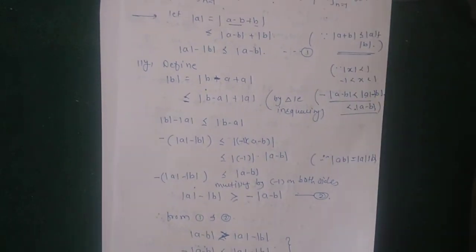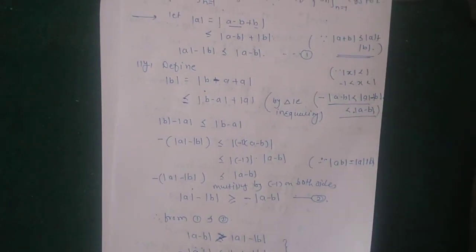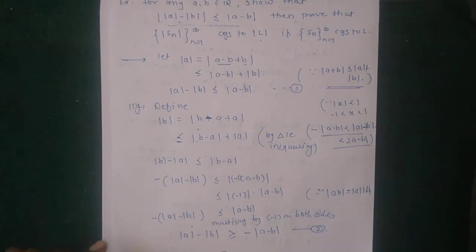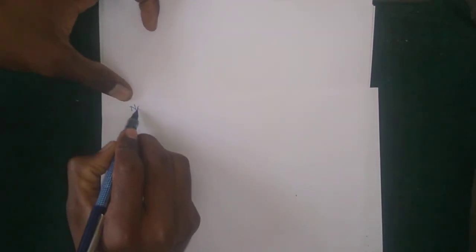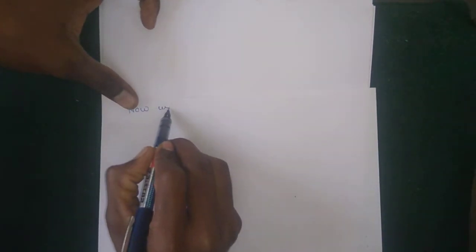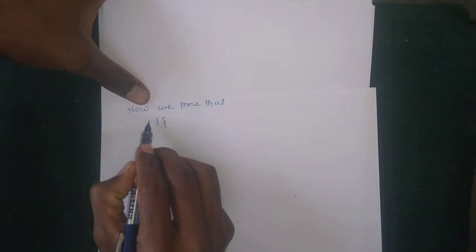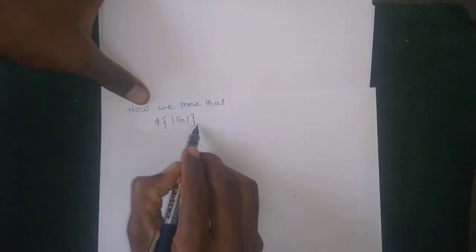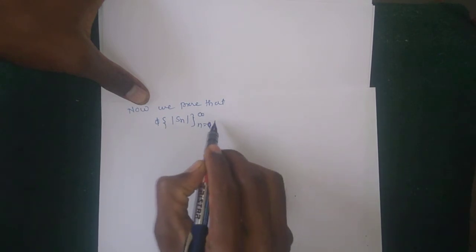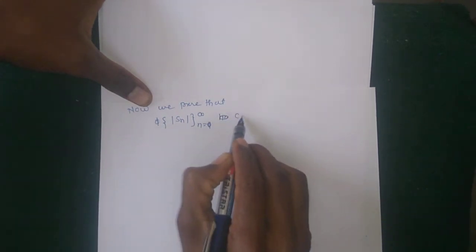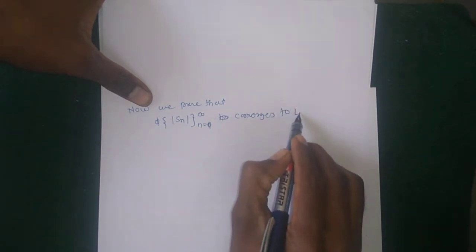Now to show that the sequence |Sn| has limit |L| if the sequence Sn has limit L. Okay, so the second part is, now we have to show that the sequence |Sn| has limit |L|, or converges to |L|.